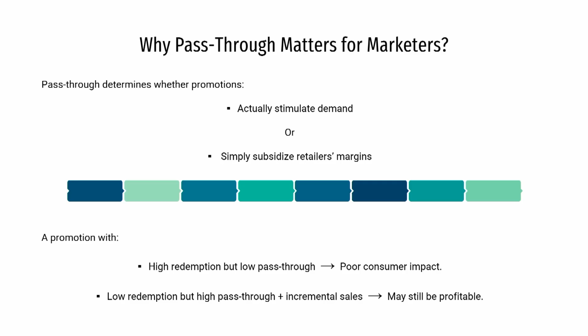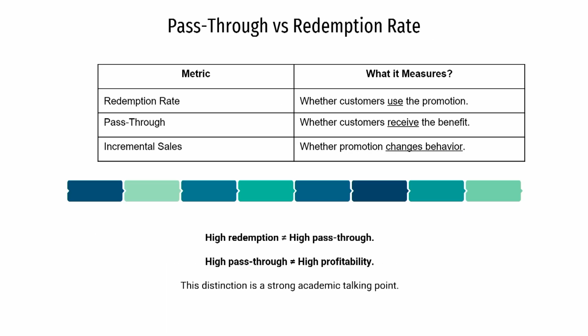Whenever you initiate a promotional event, you need to understand the percentage of sales on deal and the pass through rate, and depending on the values of these metrics, you can determine whether the purpose of initiating this promotion is being fulfilled or not. We will try to conclude today's case with a bit of analysis on pass through and redemption rate. So, let us look at the metrics and why they matter.